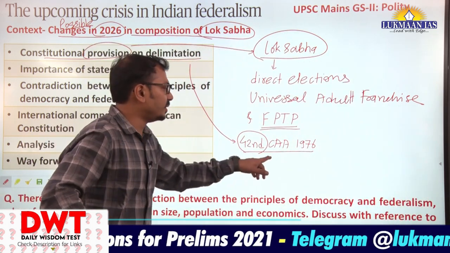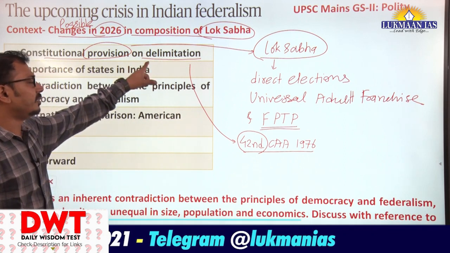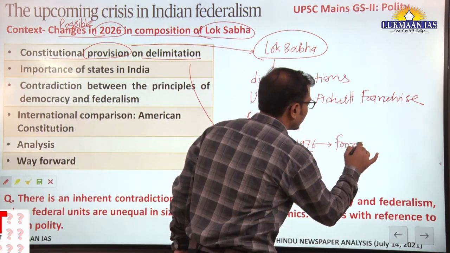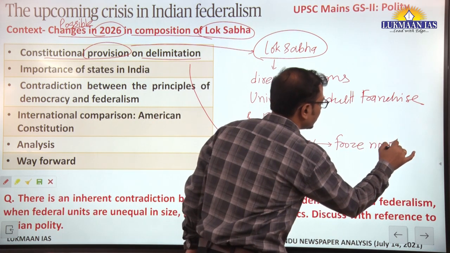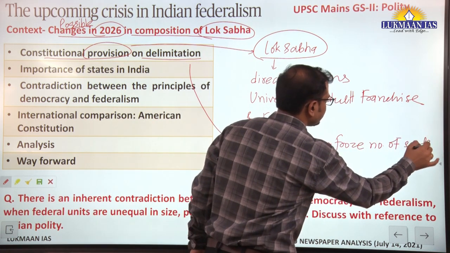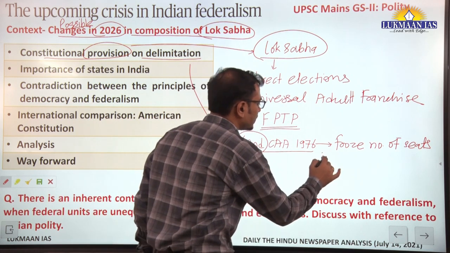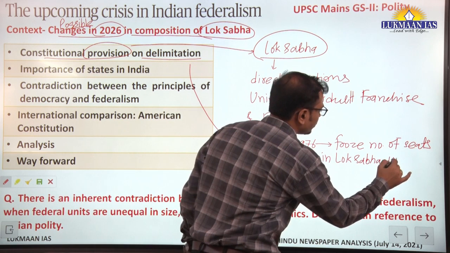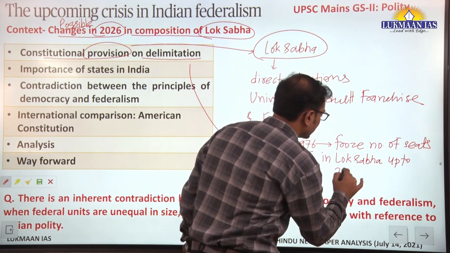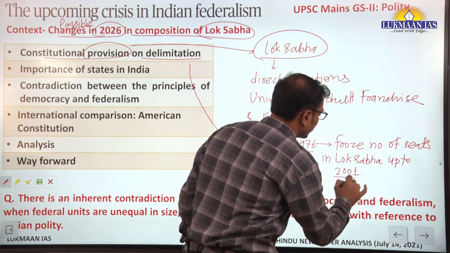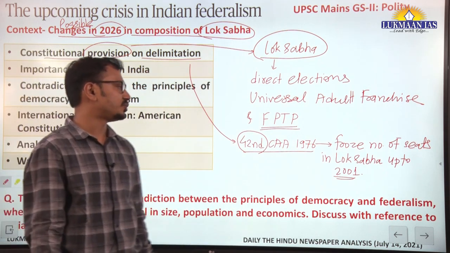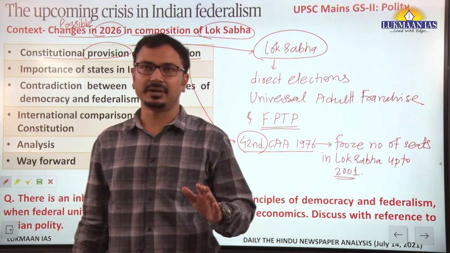The particular provision in this amendment regarding delimitation froze the number of seats in Lok Sabha up to 2001, and the population census that is to be used was 1971.